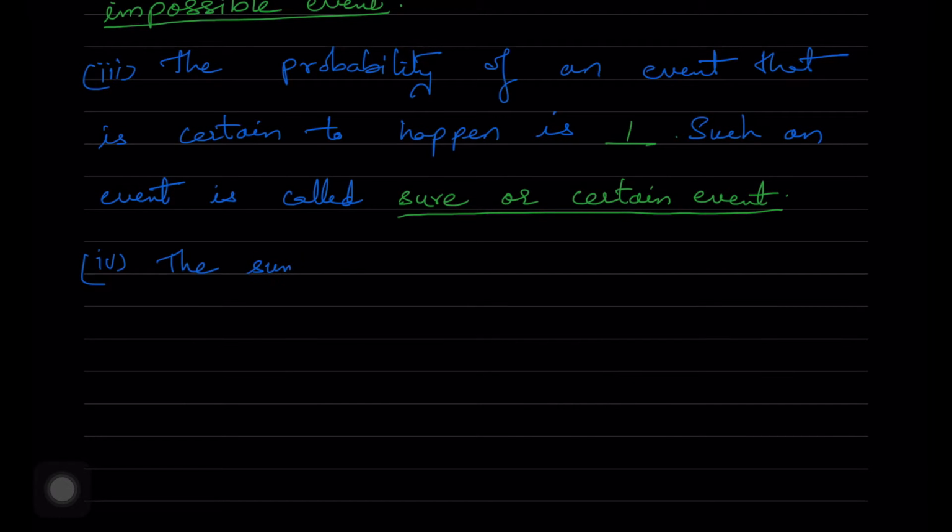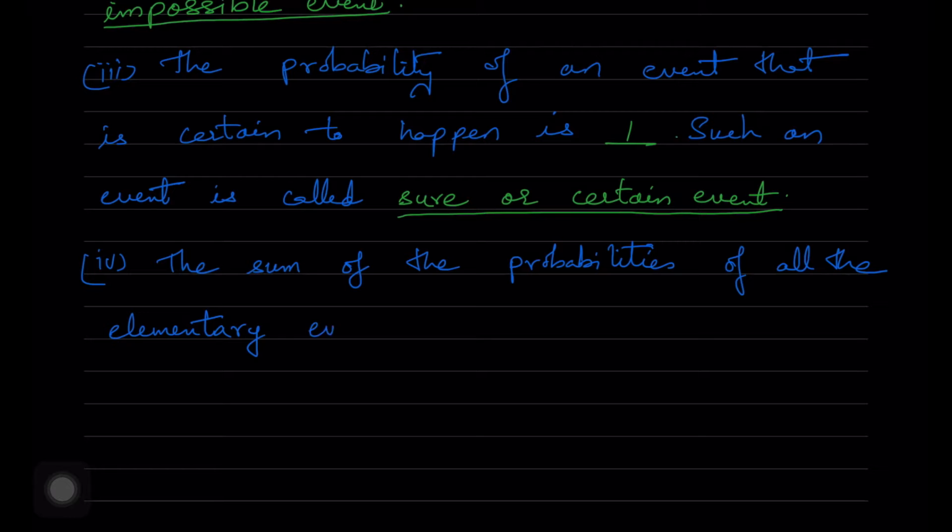Then the fourth one is, the sum of the probabilities of all the elementary events of an experiment is 1.